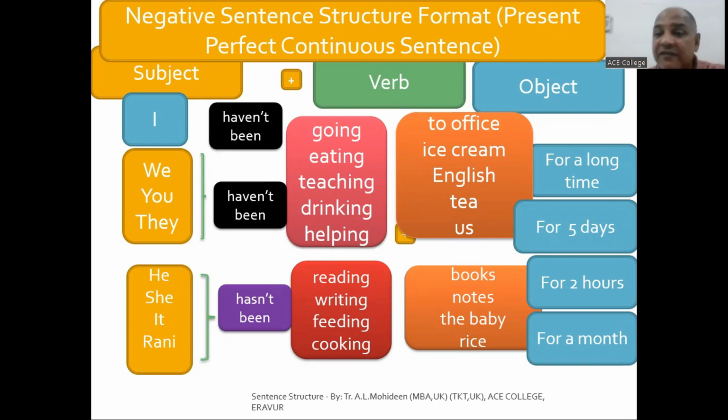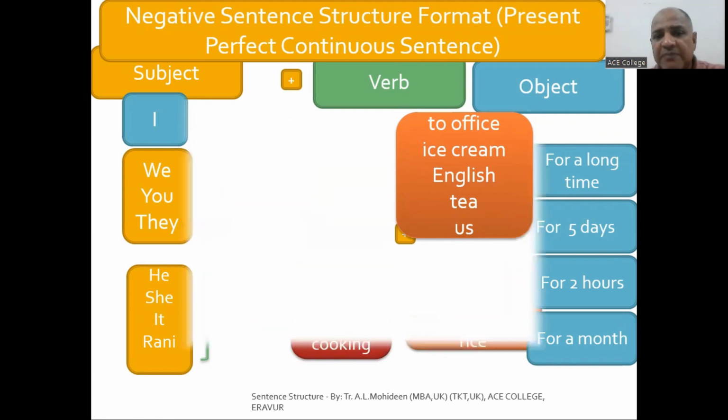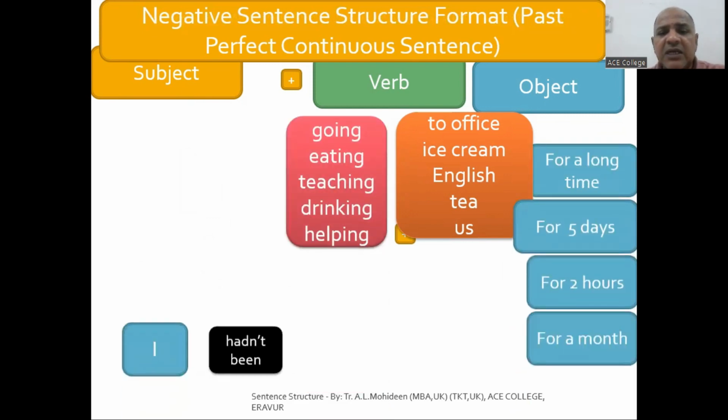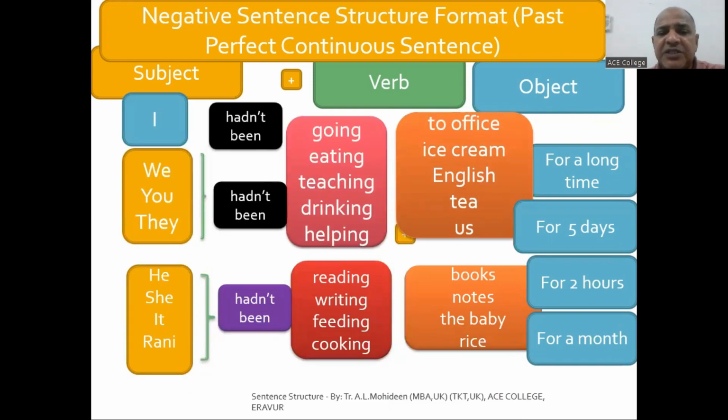I have not been, so I haven't been. He hasn't been. So these are the things you have to remember. I have been, I have not been. We have been, we have not been. They have been, they have not been. He has been, he has not been. So has not, hasn't. Have not, haven't. These are the negative forms you have to remember. Perfect continuous tense is used for an action that you continue to do for a long time. So these are the things you use for past perfect continuous tense.